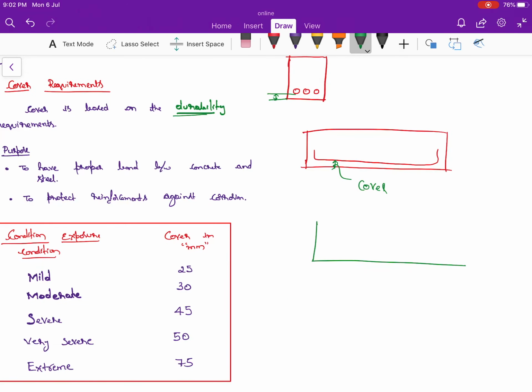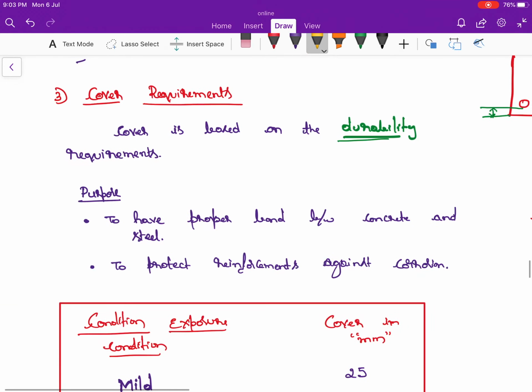So what happens in case I take it as a beam? Without leaving the cover area, if you give the reinforcement at the bottom of the beam, what happens? The beam and the reinforcement are exposed to the atmosphere. Since it is exposed, it is subjected to air, water and everything. Because of this, the corrosion of the steel is going to take place. That is the reason it has to be embedded inside the concrete, packed inside the concrete. That is the reason we are going to give the cover.